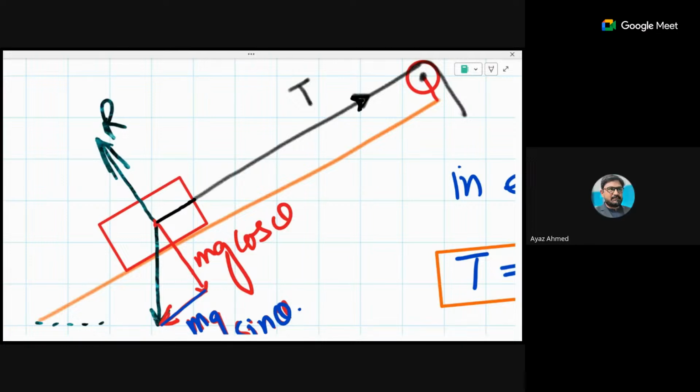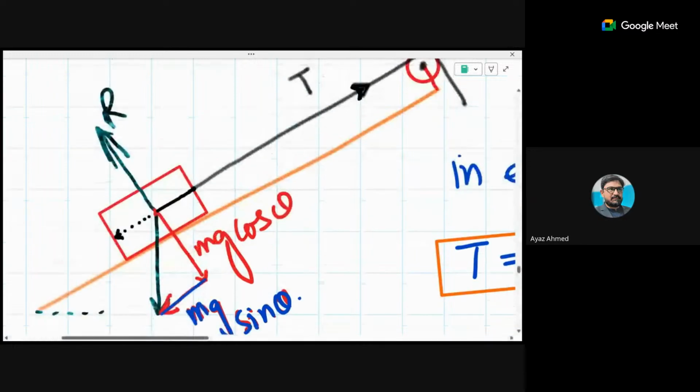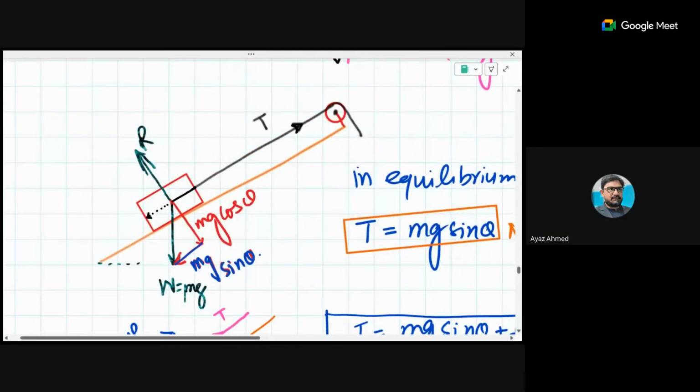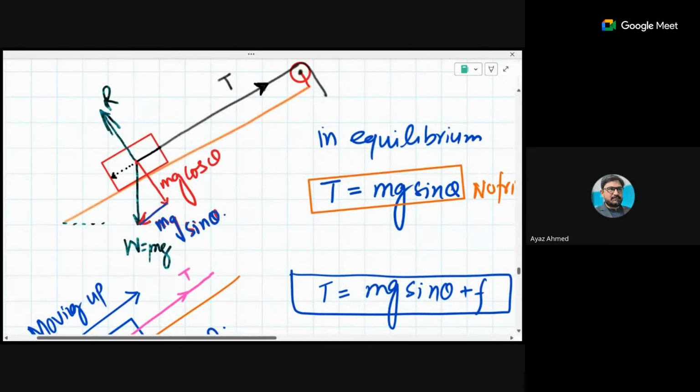Because, as I told you, the rope is held over here, and the force causing this tension is in this direction, down the slope. That force is mg sine theta, because I resolved the weight into components. So tension is opposite to the applied force. Simply speaking, mg sine theta equals tension when the body is in equilibrium, and the normal reaction force equals mg cos theta.